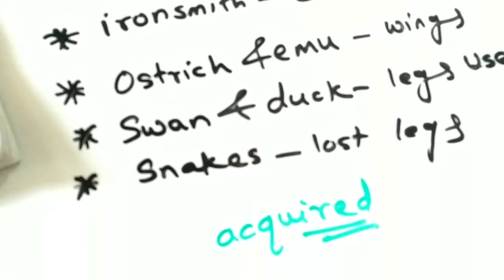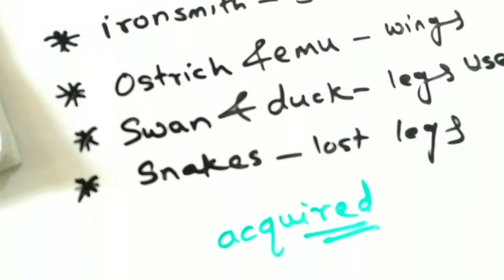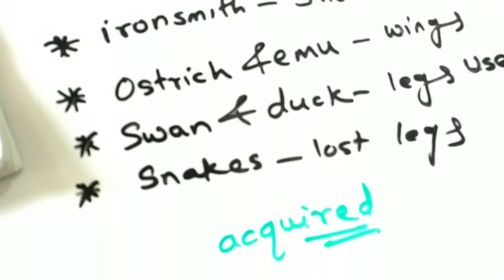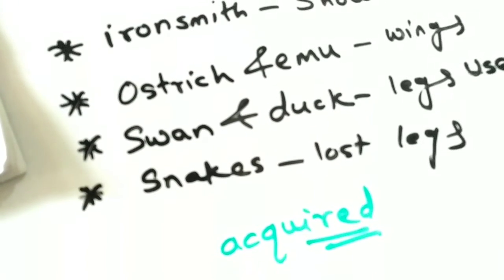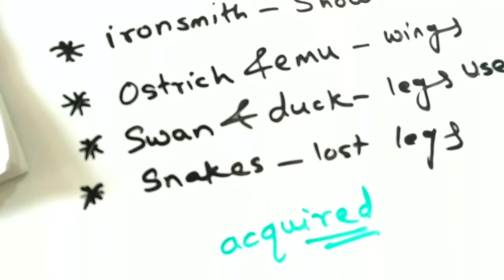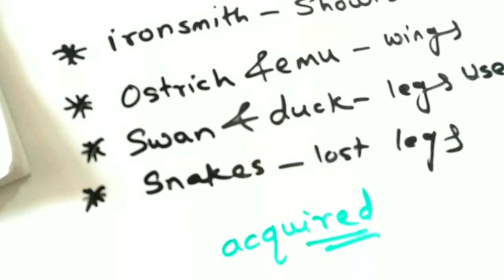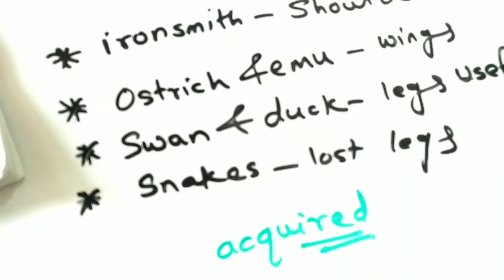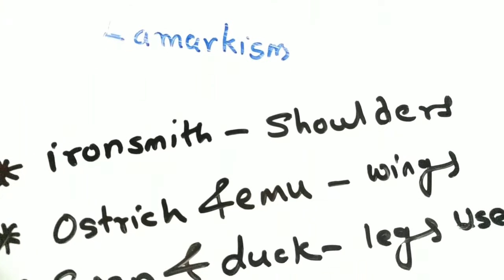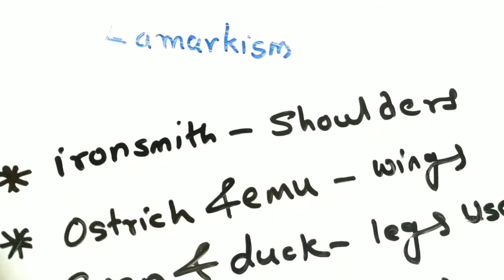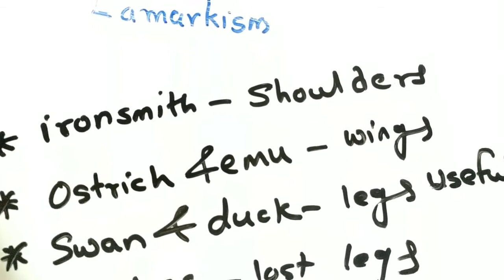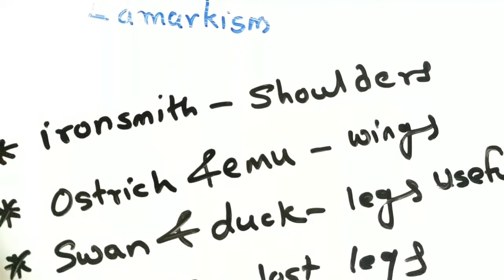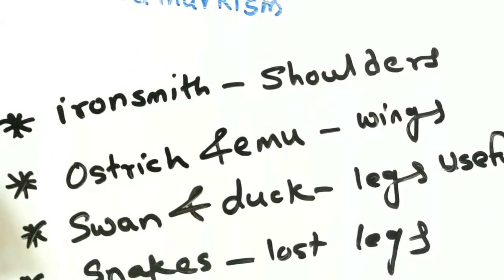And once these characters get acquired, they get transferred from one generation to another, and this theory is called the theory of inheritance of acquired characters, or Lamarckism. According to Lamarck, the shoulders of an ironsmith have become very strong due to frequent hammering movements.